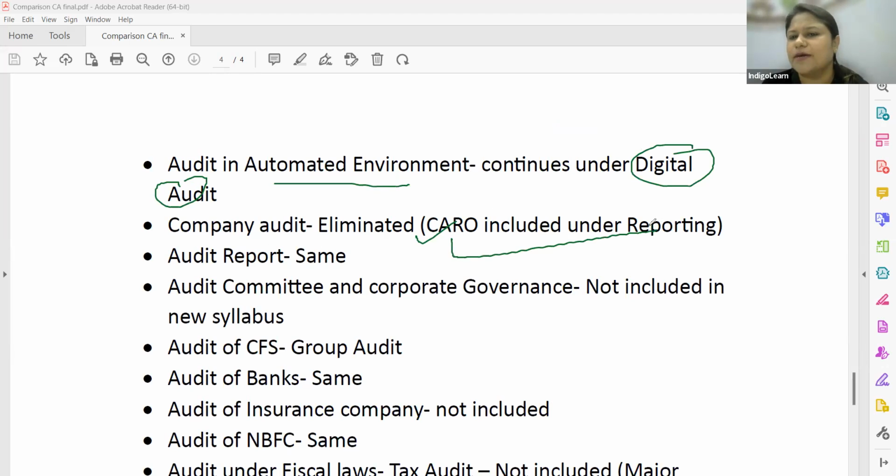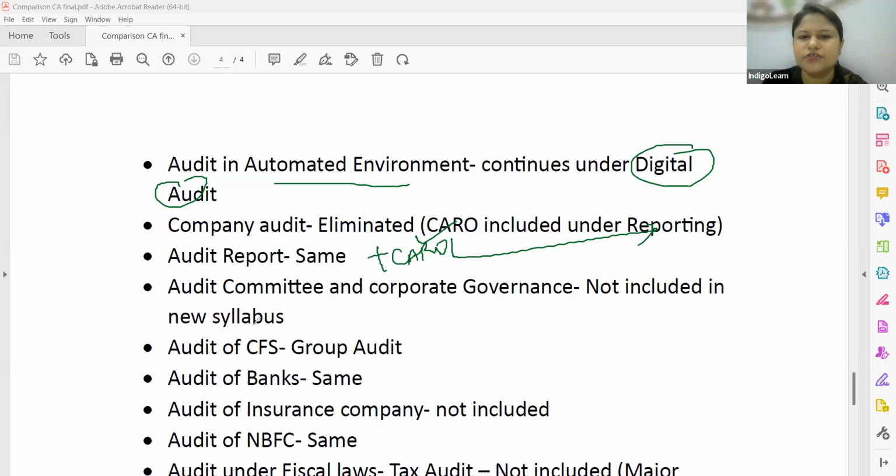CARO has been introduced as a part of reporting. The audit report continues to be the same, but with the inclusion of CARO as a part of the audit report. Audit committee and corporate governance, a big discussion that we had regarding LODR guidelines and SEBI regulations, then about board audit committees, everything that has been removed, a major discussion that we had.